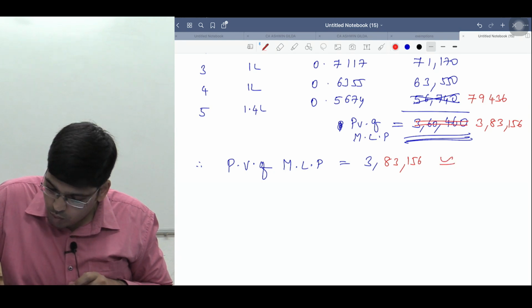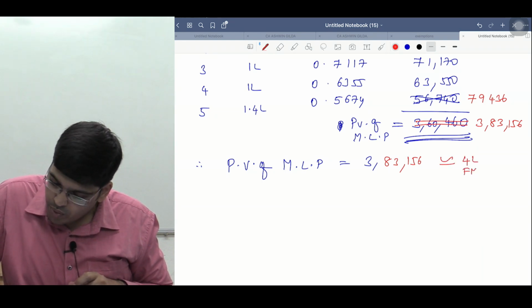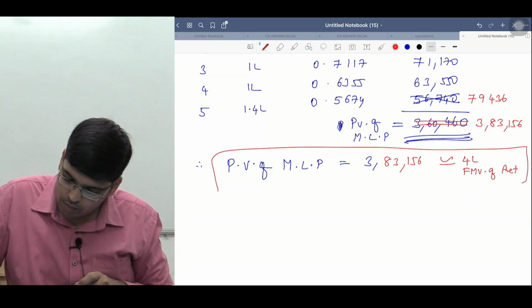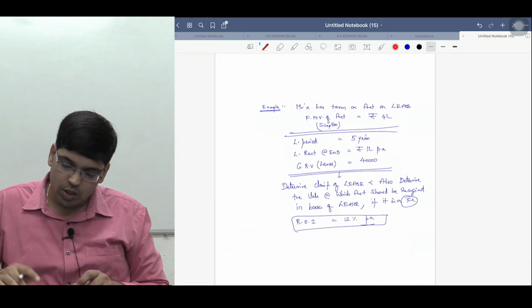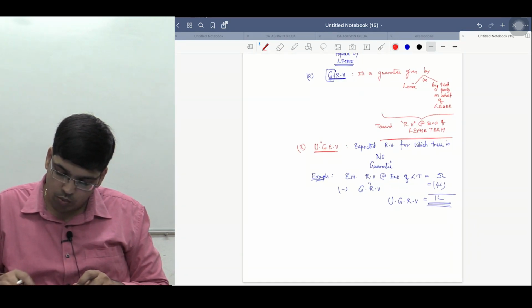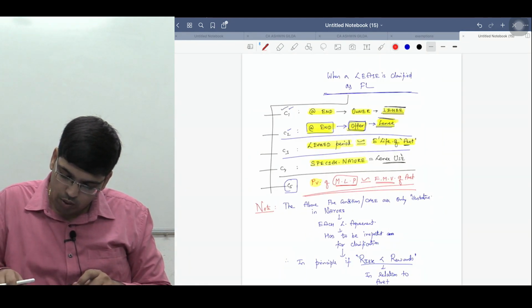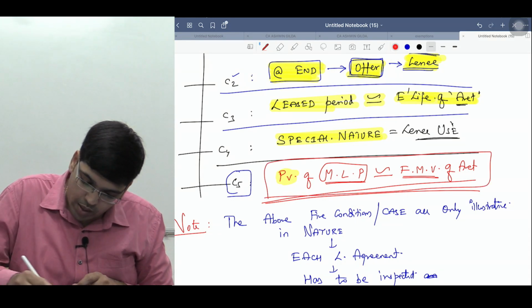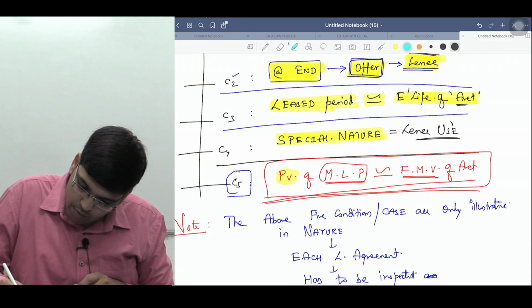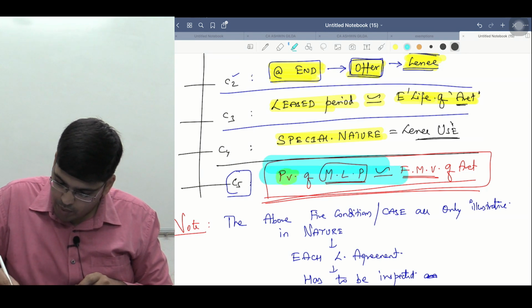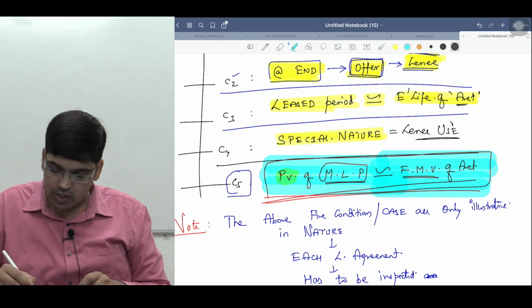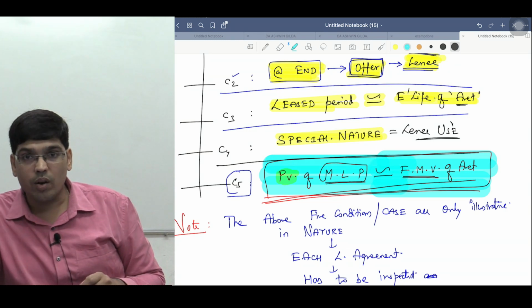3,83,156, which is almost equal to what, sir? 4 lakhs, which is the fair market value of the asset. Have a look, sir. If you remember, one of the conditions of classifying a lease as a finance lease is that if the present value of MLP is almost equal to the fair market value of the asset, you can classify the lease as what, sir? Finance lease.